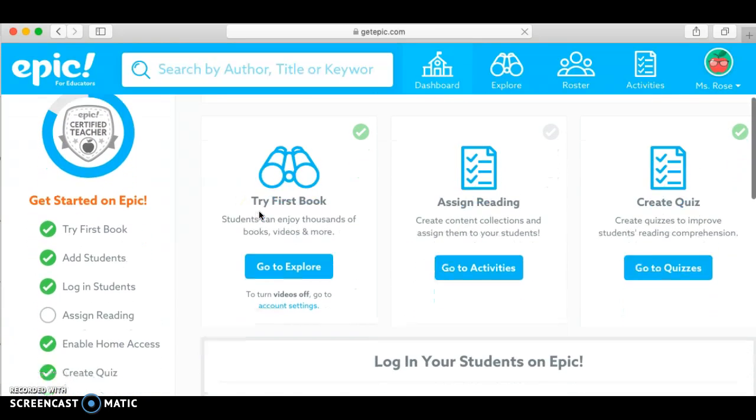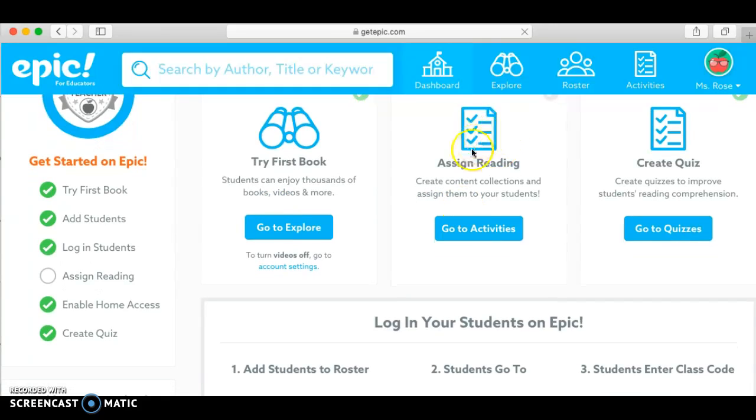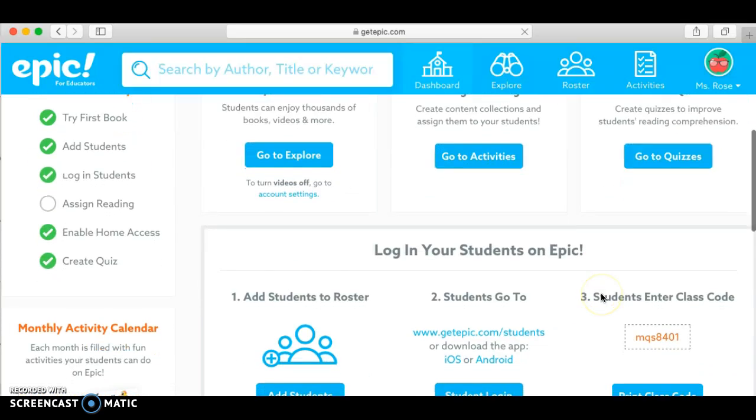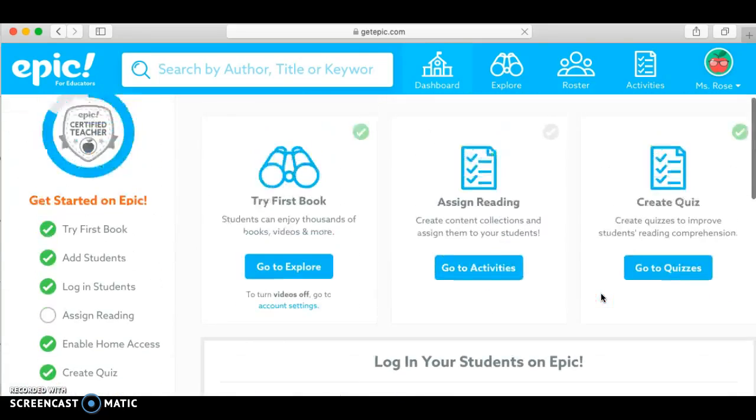So on this dashboard here, I can assign reading. I do this a lot with like content reading or a certain skill that we're working on. I find books on Epic and I can assign it to my class or whatever group of kids I'm working with. I can also create quizzes for stories. There's already a lot of built-in quizzes, so I don't use that as often, but it's there for you if you'd like it.